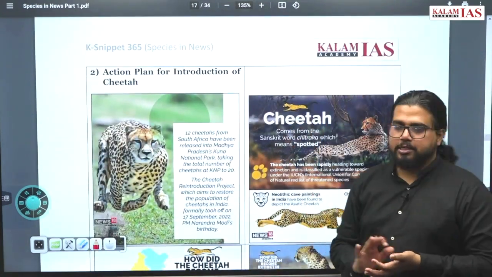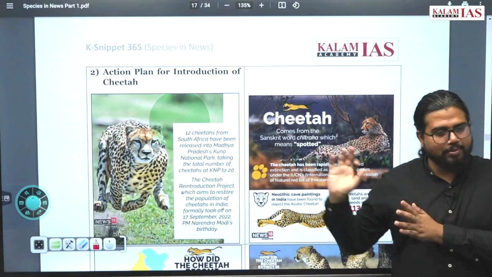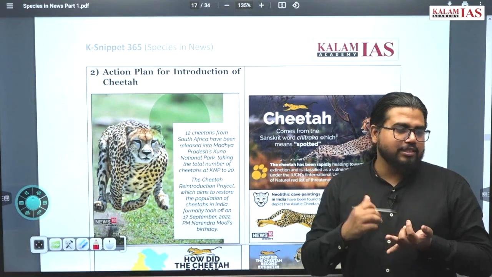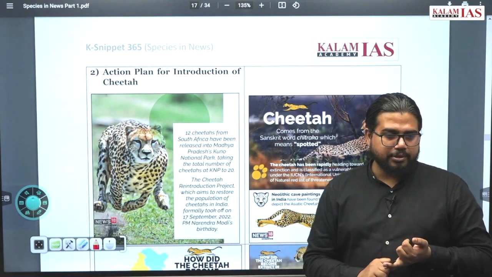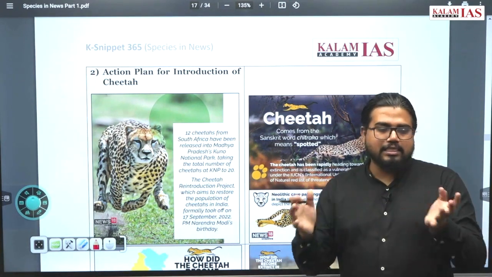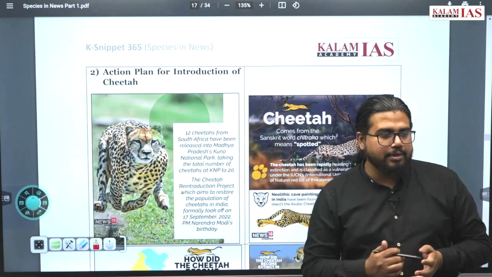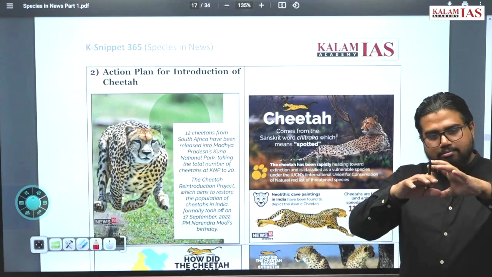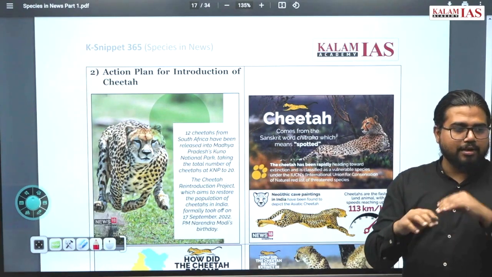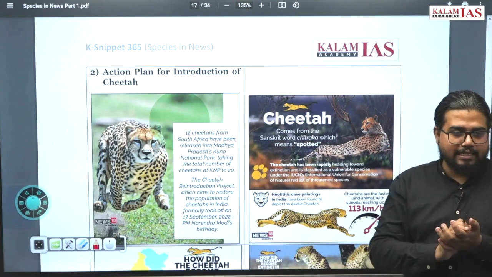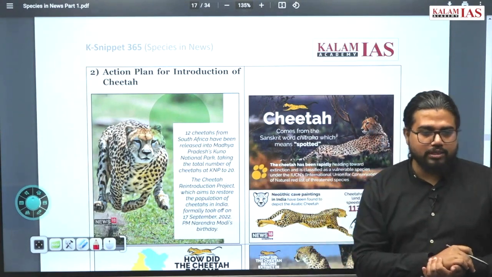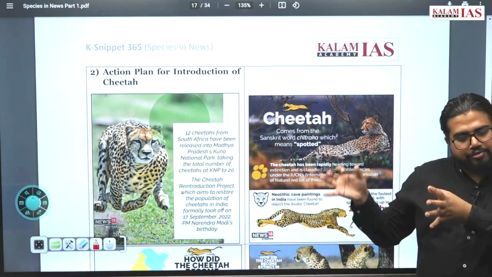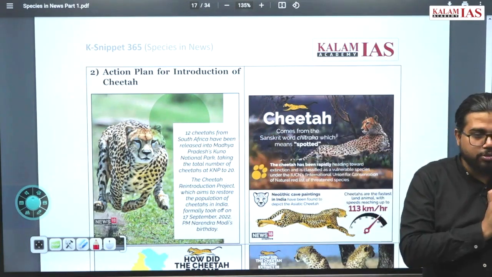Action plan for reintroduction of cheetah. This is a very important topic, at least for this year's prelims. If any question comes from where the cheetahs came, which national park they are being reintroduced to, it is Kuno National Park, in Madhya Pradesh. Now go and just Google Kuno National Park, study everything about it: nearby areas, major rivers flowing through it, which hills are on its northern and southern side. You should be aware of the exact geographical information about Kuno National Park.